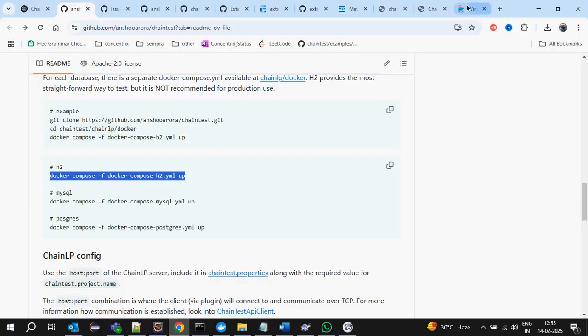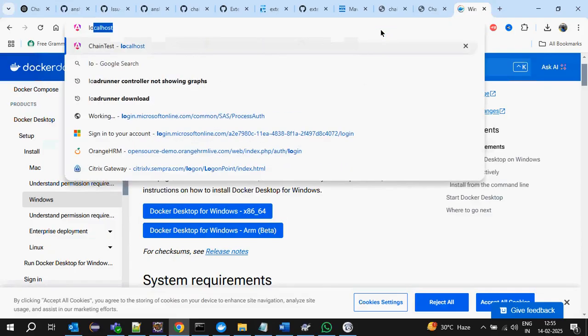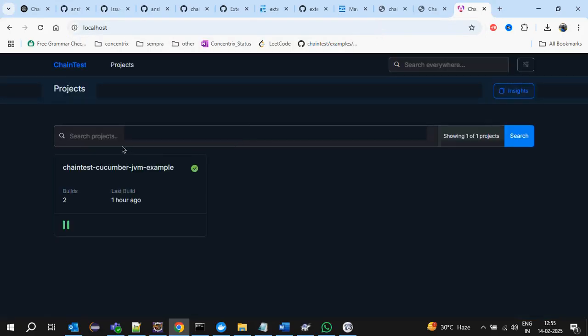Once it is started, how to verify? Just open localhost, that's it. It will come by default like this. I already have some data, so I am deleting it and will run it freshly. It is empty like this. Currently we did not run anything, so it will show like this.